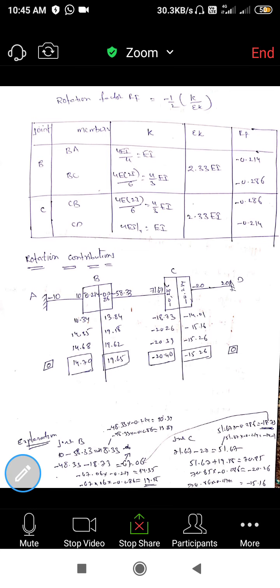In the same way, for joint C we can also calculate the rotation factors, CD and CB. As we calculated, here also we got minus 0.286 and minus 0.214 by the same procedure. Next, coming to the rotation contribution. In the moment distribution method we call it moment distribution.